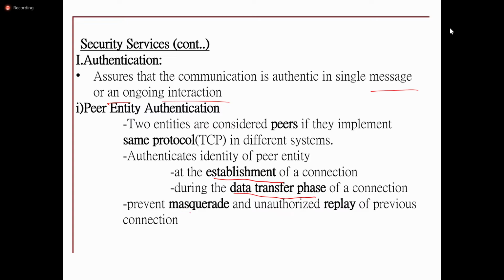Whenever there is a connection, the cryptanalyst can perform masquerade attacks and replay of previous connections. In order to prevent this, it will check the authentication of sender and receiver at every stage, not only at the establishment, but with every message.